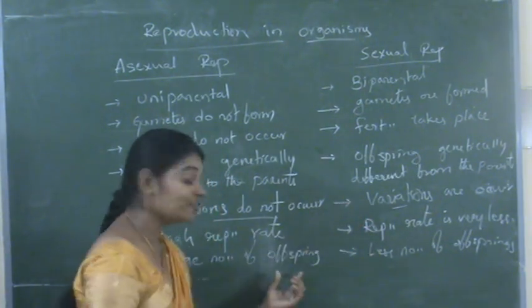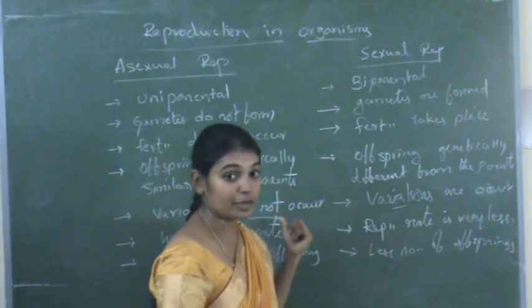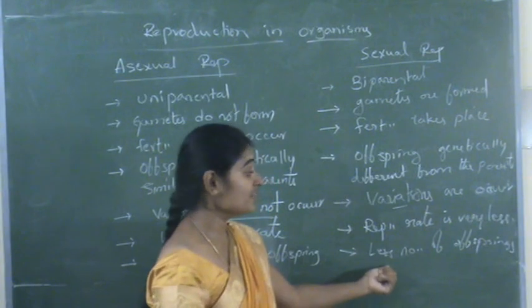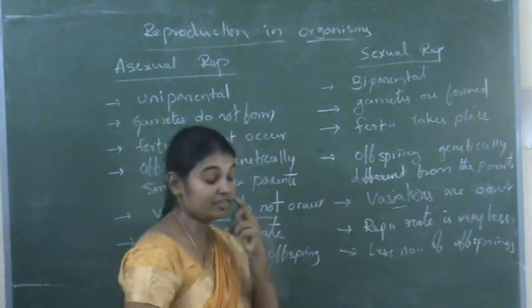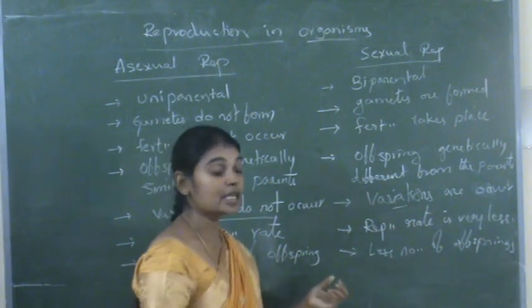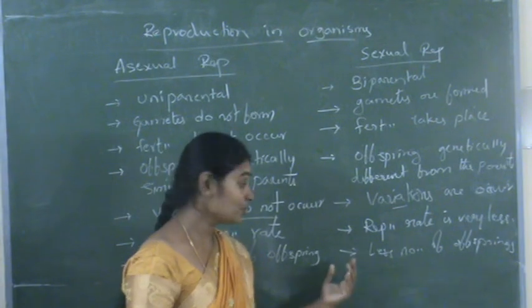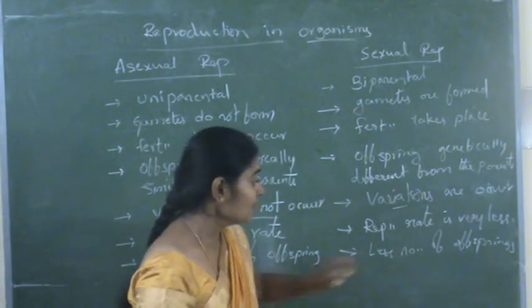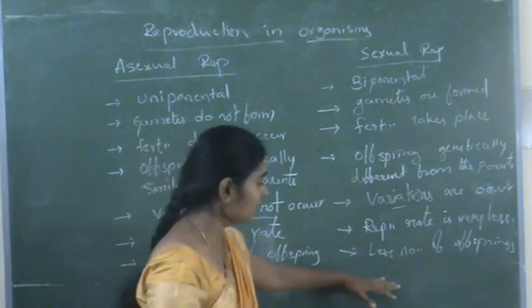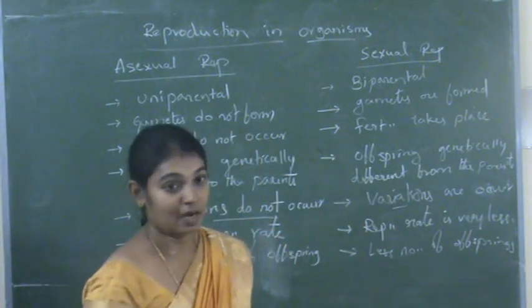Large numbers of offspring are formed by asexual reproduction, and here fewer offspring are formed, except in some cases like fishes or amphibians, or in plants where a large number of seeds are formed, and fishes also produce a large number of eggs. Except for that, in all remaining organisms fewer offspring are formed.